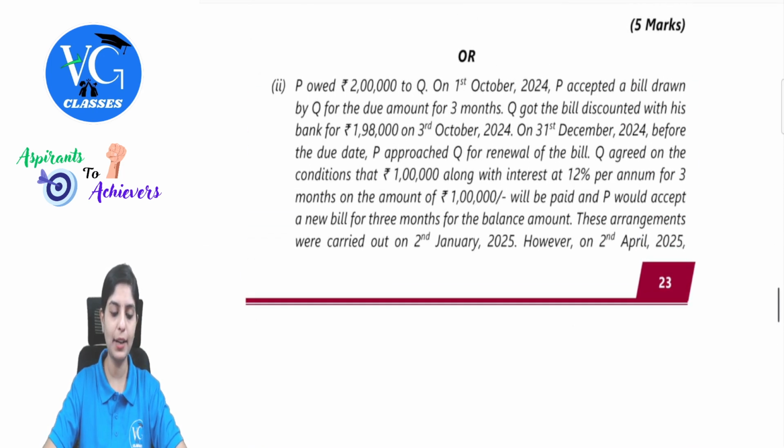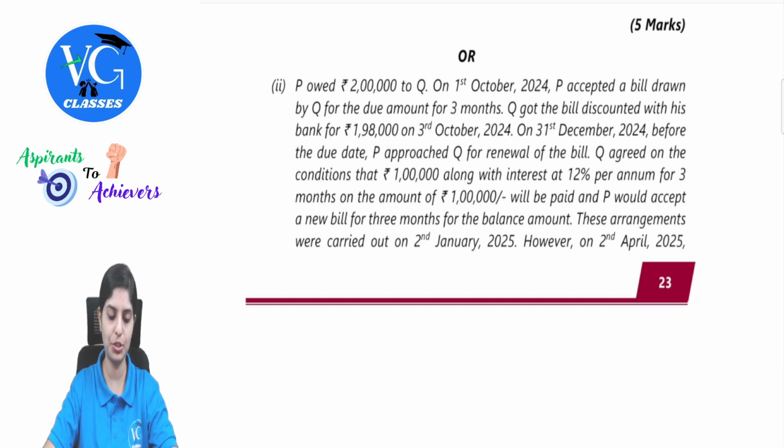P owed 2 lakh to Q. On 1st October, P accepted a bill drawn by Q for the due amount for 3 months. Q got the bill discounted with his bank for 1,98,000 on 3rd October. On 31st December, before the due date, P approached Q for renewal of the bill.